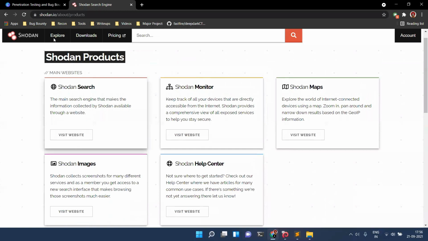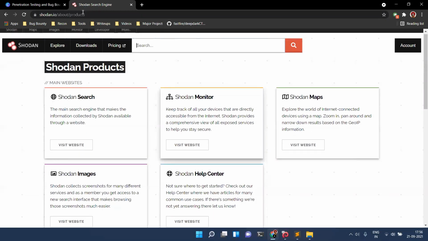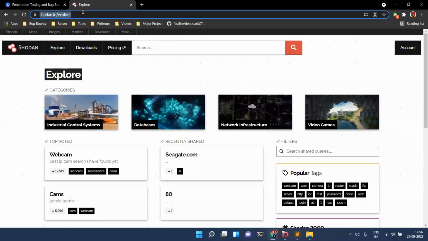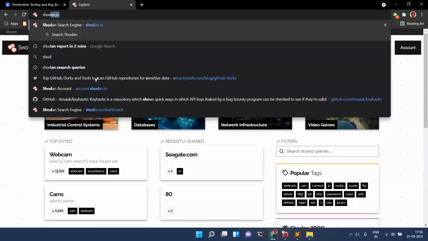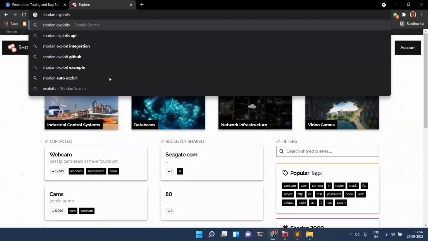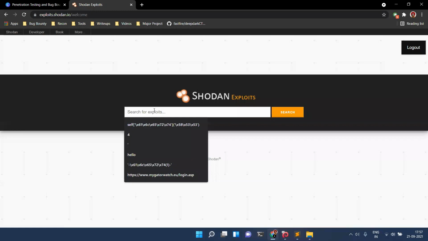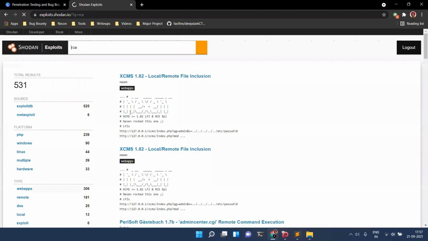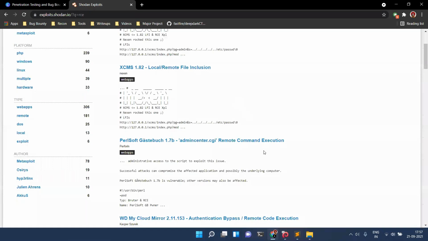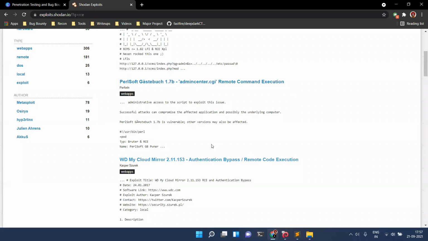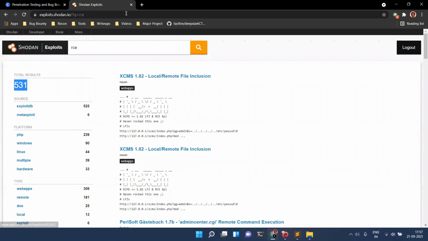Shodan monitor, Shodan. Okay, explore Shodan. There's something called Shodan Exploits too. I'll just find it. Perfect. Exploits.shodan.io. Here, all the CVEs or all the exploits which are publicly available will be listed down over here. So, for example, let's search for RC. See, there are 531 results. Local remote code execution XCMS. So, XCMS is a content management system, just like WordPress. There are various authentication bypass and remote code execution exploits which will be available. So you can use Shodan to its fullest. It's a beautiful tool.